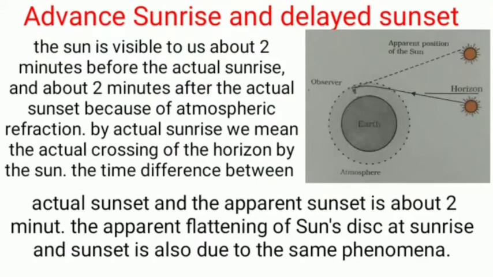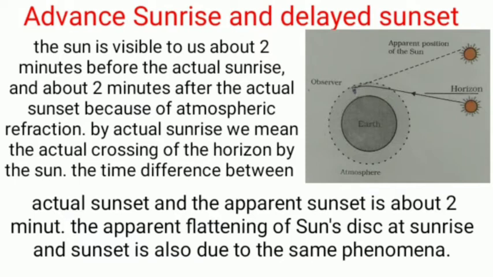Now our next topic is advanced sunrise and delayed sunset. The sun is visible to us about 2 minutes before the actual sunrise and about 2 minutes after the actual sunset because of atmospheric refraction. By actual sunrise we mean the actual crossing of the horizon by the sun. The time difference between actual sunset and apparent sunset is about 2 minutes.